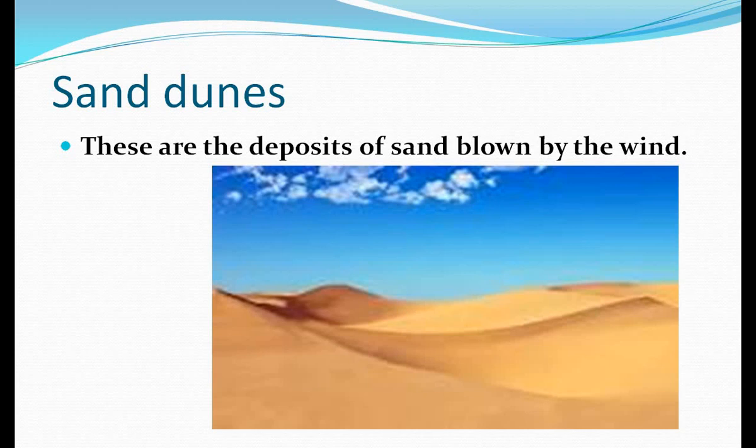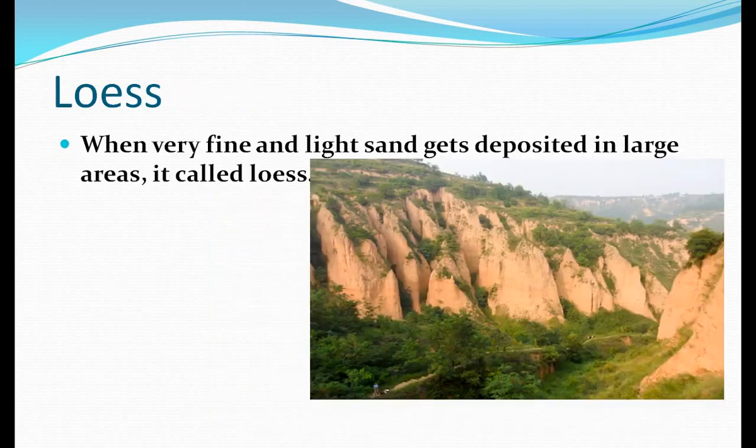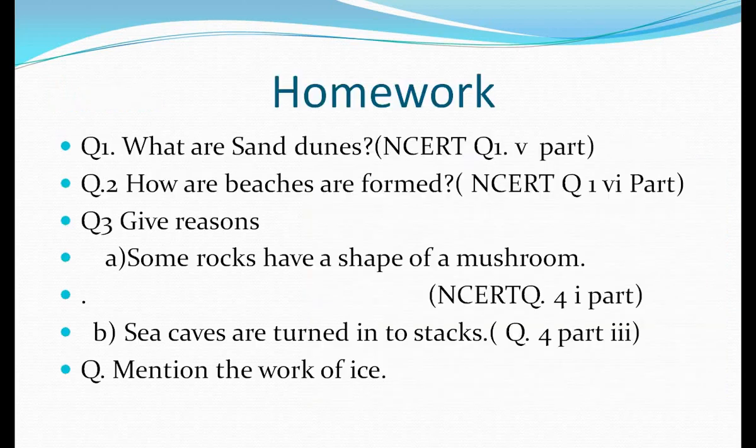And you can see in the picture also, the hilly structures of sand are known as sand dunes. Now the next one is loess. When very fine and light sand gets deposited in large areas, it is called loess. In the picture, I see that there are a number of sand dunes. So when these sand dunes are found in a large area, this area is known as loess.